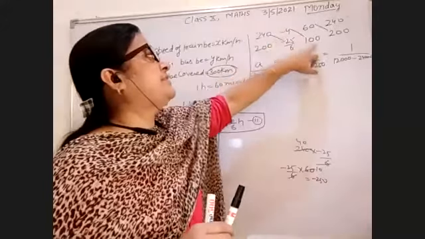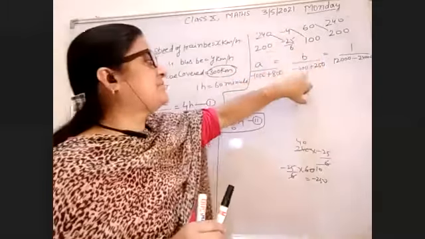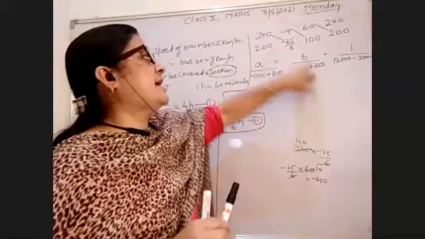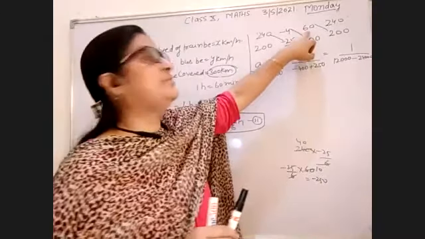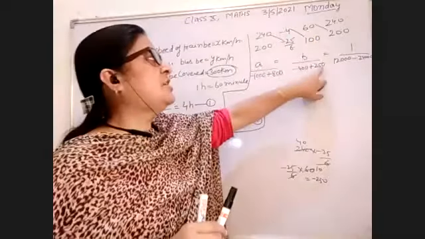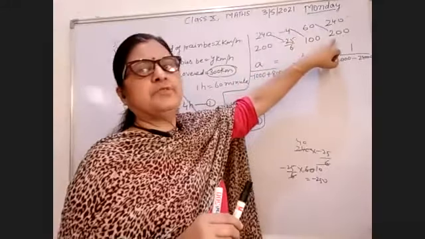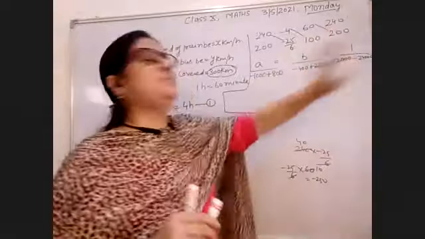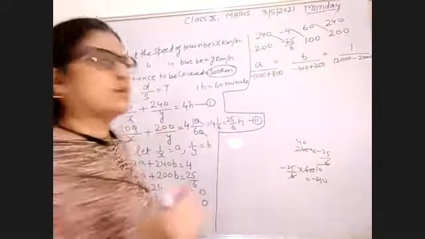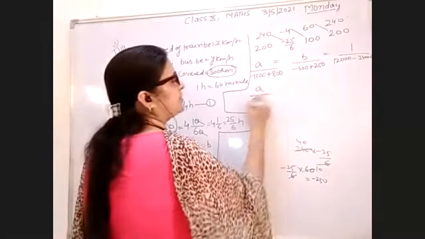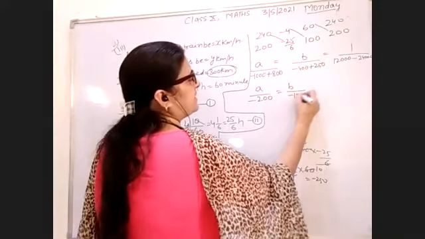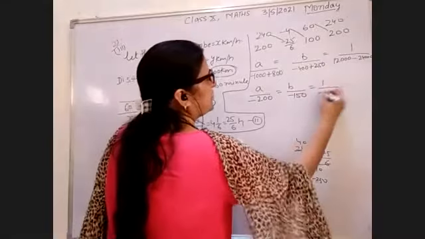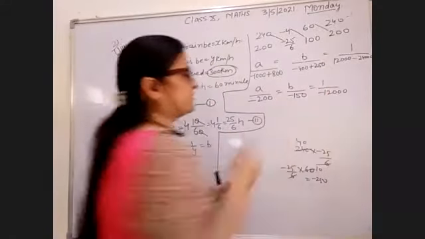And then you multiply -4 with 100, it becomes -400 and minus becomes plus, and 25/6 multiplied by 60 becomes 250. And it becomes 12,000 and then -24,000. Now a upon -200, b upon -150 and 1 upon -12,000.